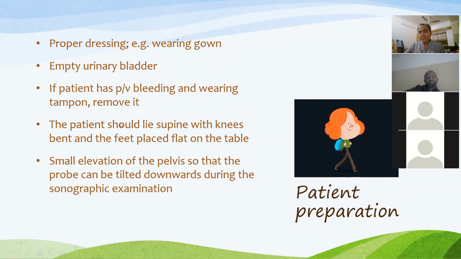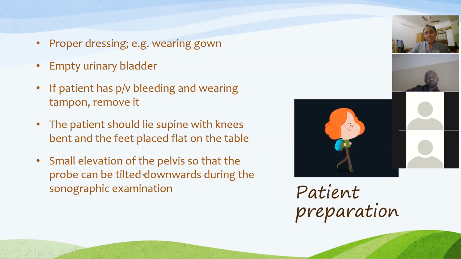Before scanning, if the patient has cyclical bleeding or any other bleeding and is using particles like a tampon, you should ask her to remove it. The patient should lie supine with knees bent and feet placed flat on the table. Give a small elevation of the pelvis so that the probe can be tilted downwards during the sonography examination.